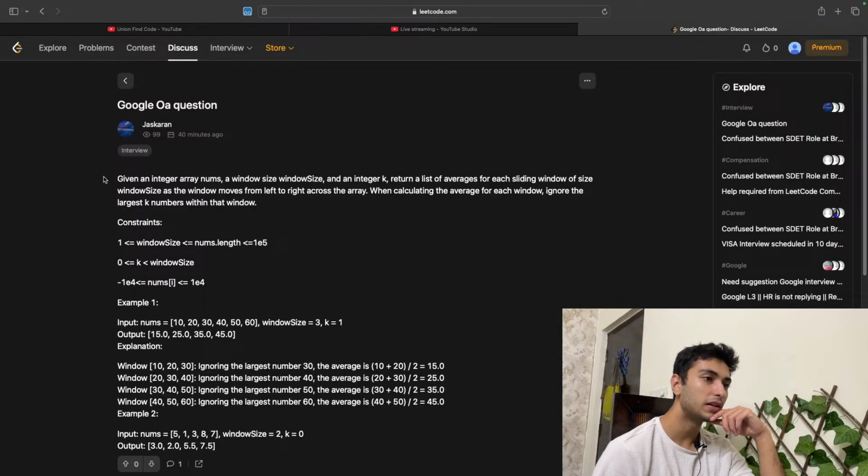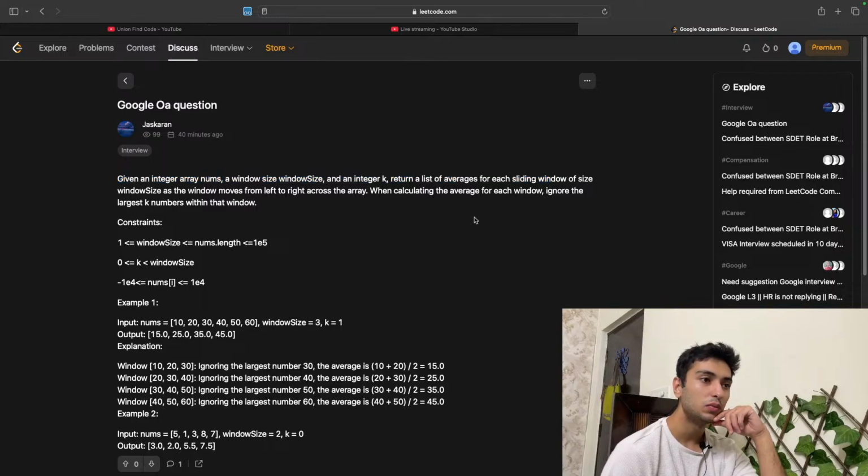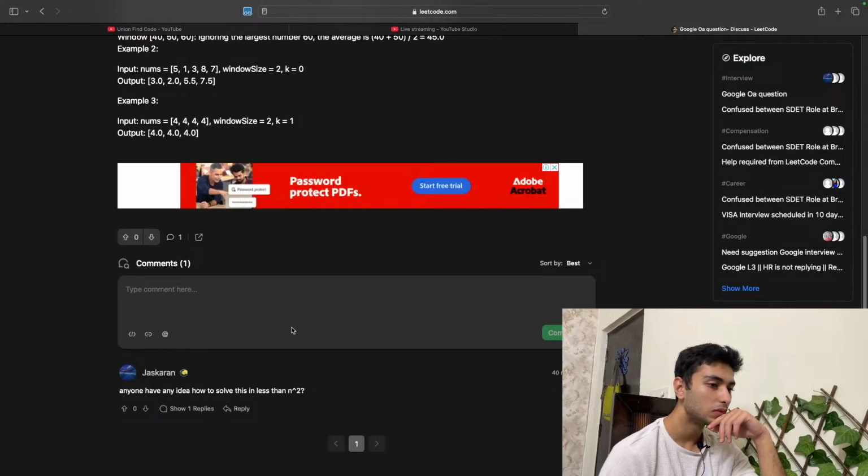Given an integer array nums and window size k, return a list of averages for each sliding window of size k as the window moves. When calculating the average, ignore the largest k numbers within that window. Use a priority queue for that. Right, just a priority queue question.